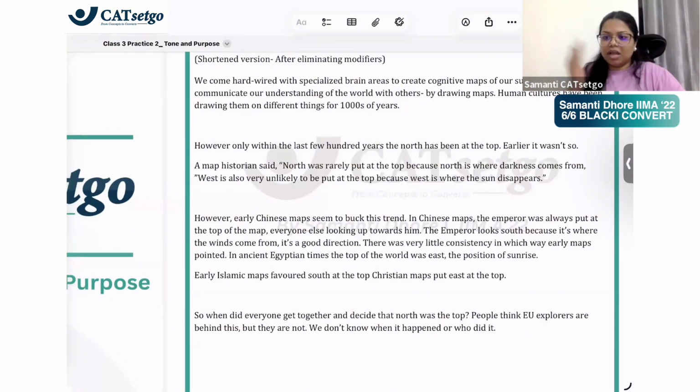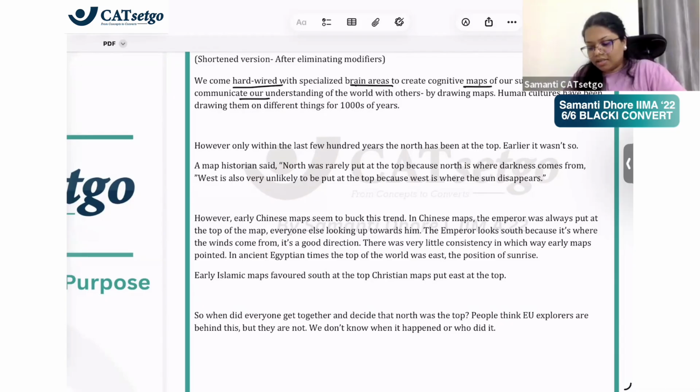So first thing is, I have stripped down the whole RC of its modifiers. Modifiers we have eliminated, extra information we have eliminated, and this is the RC with us now. That's the first thing we do. Now the second thing is, now we read it. Now we read whatever the crux was. So it says, we come hardwired with specialized brain areas to create cognitive maps of our surroundings. We come with brain areas that create maps of our surroundings.